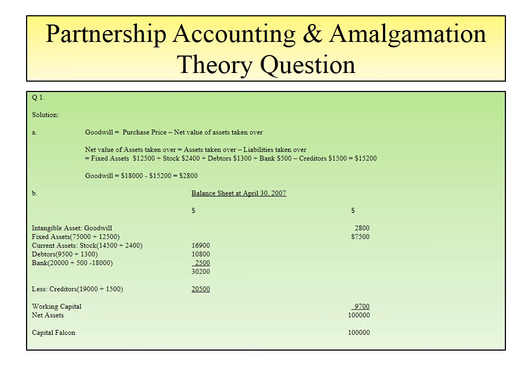This is the working capital, and the total assets, that is 2,800 plus 87,500 plus the working capital, we get net assets of 100,000. Okay, and we know that net assets of any company is equal to the capital of that company, and this would be the capital of Falcon. 100,000 is the capital of Falcon.